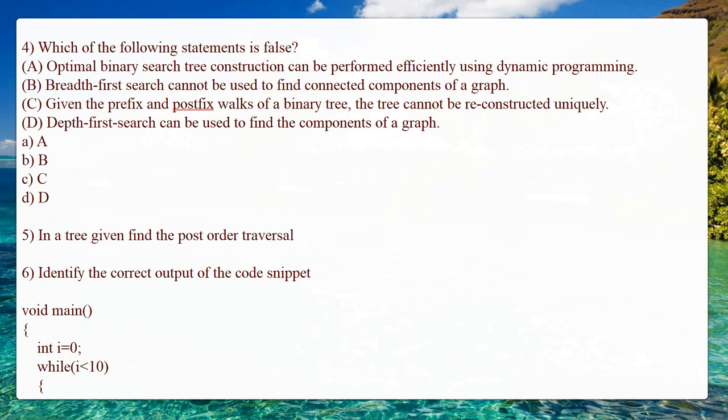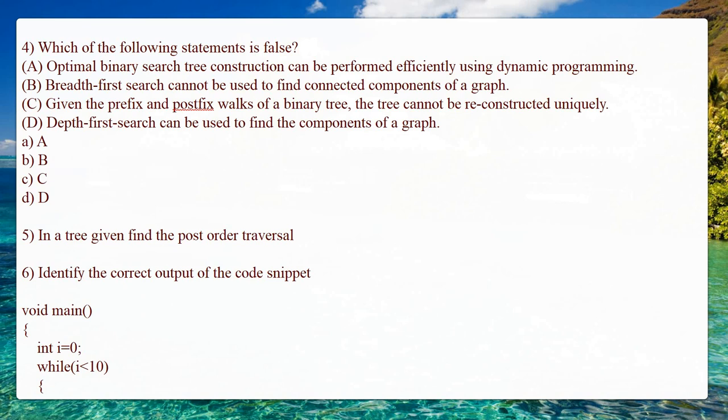So you need to observe it clearly. They are asking which of these statements is false. Binary search tree construction can be performed using dynamic programming, so option A is correct. Then the second option, breadth first search cannot be used to find the connected components of a graph. You can use the breadth first search algorithm to find the connected components of a graph, but here they are telling it cannot be used. So this is the false statement.